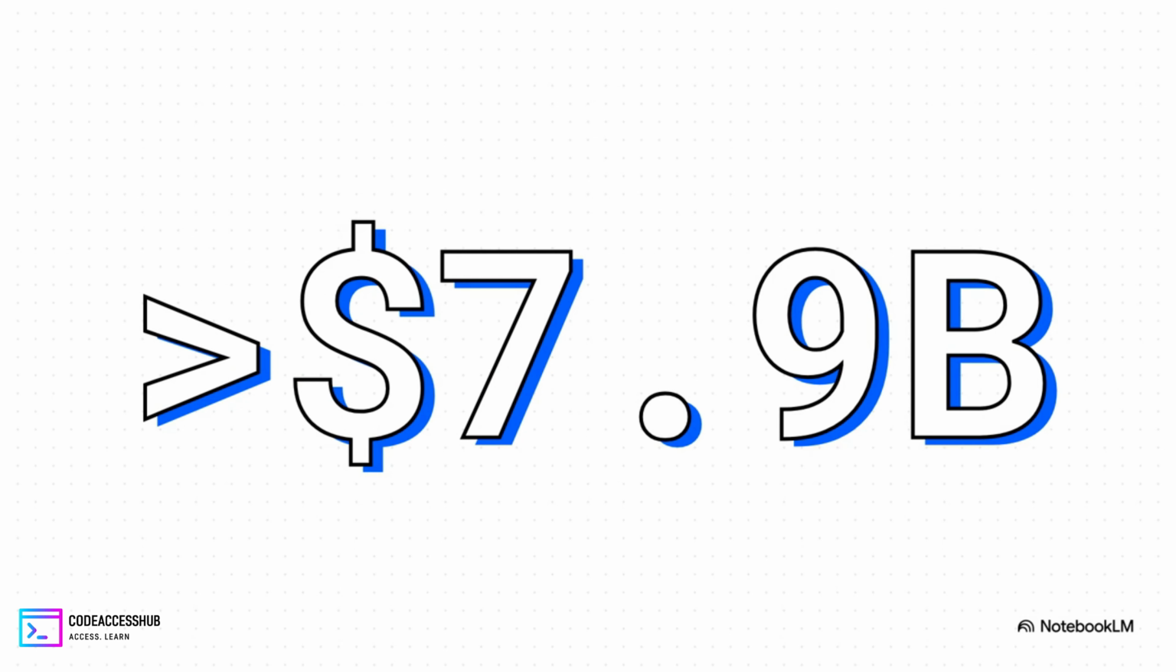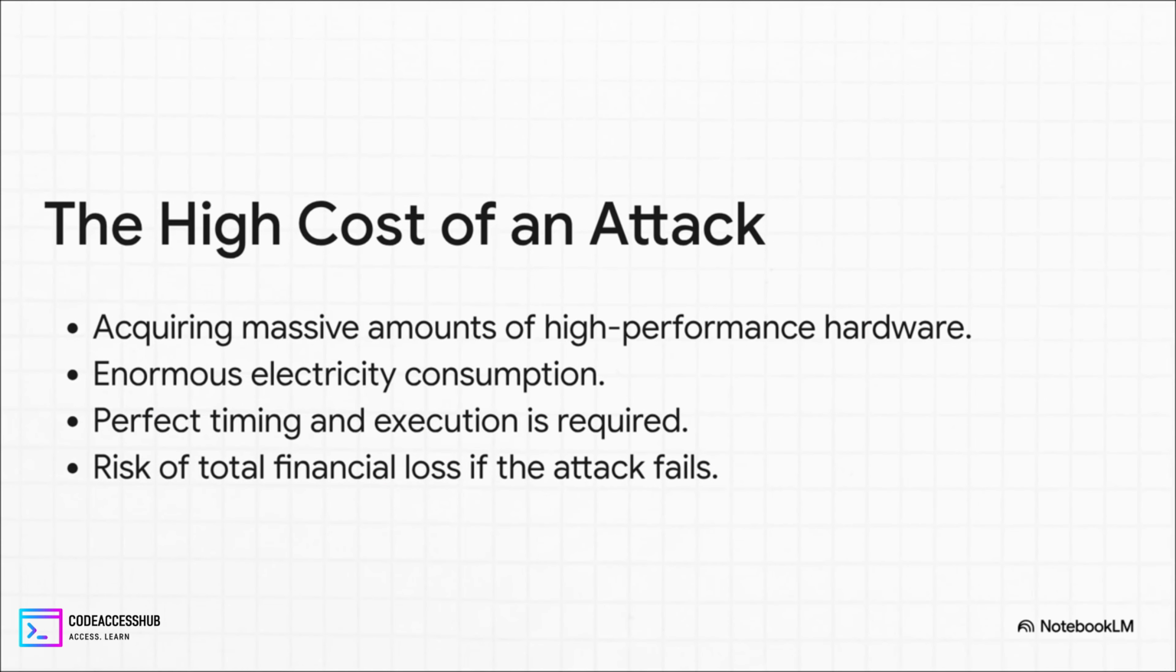Just take a look at this number. To even try to attack the Bitcoin network, an attacker would have to spend more than $7.9 billion. And that's just on the specialized mining equipment. That's not even counting a single penny for the electricity bill. And yeah, it goes way beyond just the hardware. The other costs are just staggering. The electricity you'd need is immense. I mean, Bitcoin's total annual energy use is about the same as the entire country of Finland. That's insane.